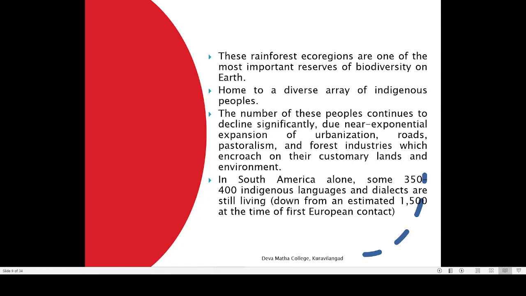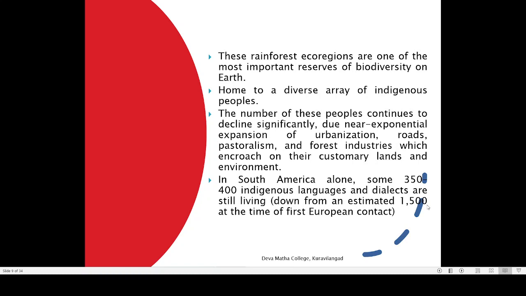Native Americans have disappeared basically because of two reasons. Most of them have died because of diseases, and many of them have been killed by these European settlers also. In South America we still have a lot of people. In North America, the native people have been almost completely disappearing. Very few people are remaining in North America.